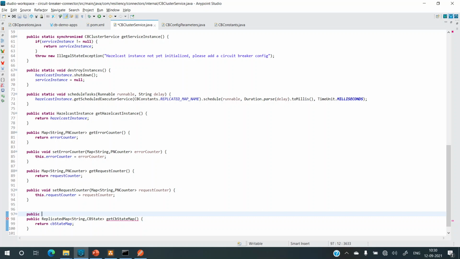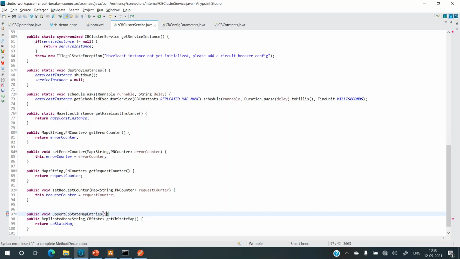So if the key for that circuit breaker exists, then it's fine. If it doesn't, we'll add it. And if it exists and we want to update, so we'll update it. So it's basically an upsert operation, right? So I'll name it as public void. Setters are always void, right? So to get some sense, I'm not writing the method name as set, but instead I'm making it upsert. So upsert CB state map entries. So we are upserting it.